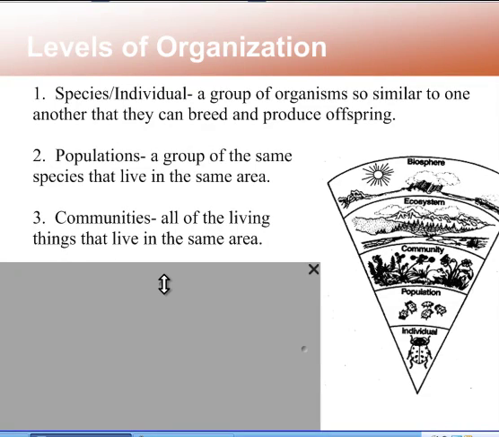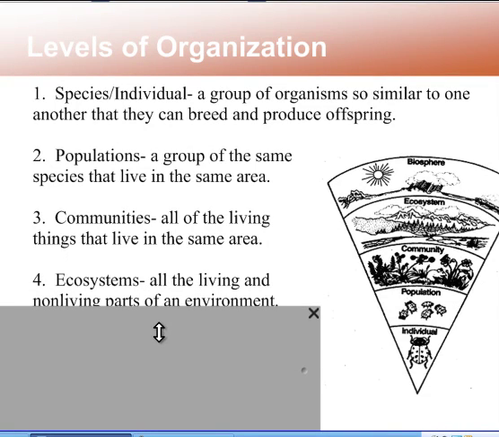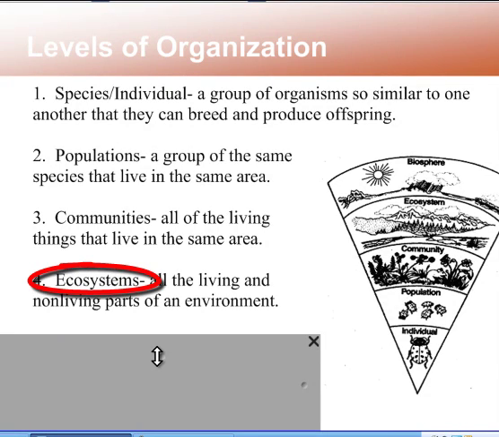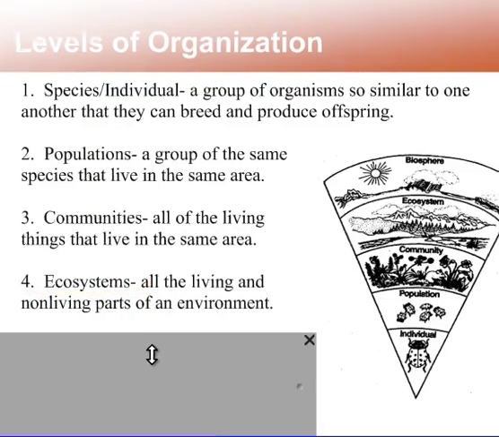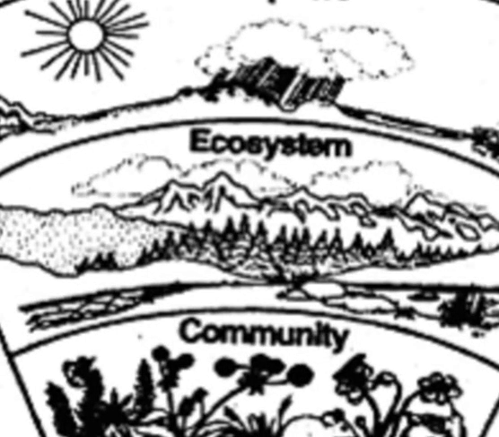The fourth and most important that we're going to be talking about for our unit is an ecosystem. And this is considered all of the living and non-living parts of an environment. Non-living parts being the weather, the climate, the soil, the water that's available there, and all of those things have a big impact on the living parts of the environment.